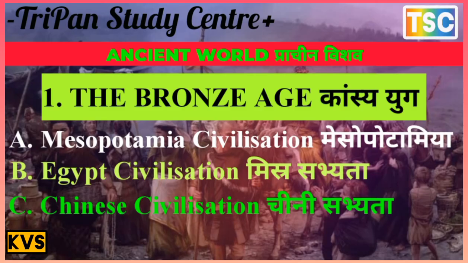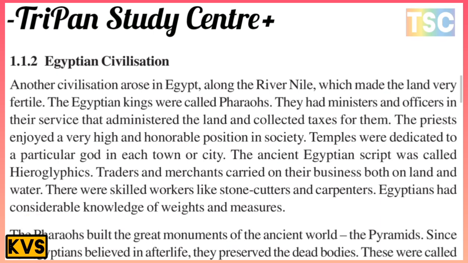The next is Egyptian civilization. Egyptian civilization is the most important in this period. Another civilization arose in Egypt along the river Nile, which made their land very fertile. The Egyptian kings were called Pharaoh. Pharaohs had ministers and officers in their service, who administered the land and collected tax from the people. The priests enjoyed a very high and honorable position in society during the Egyptian civilization.